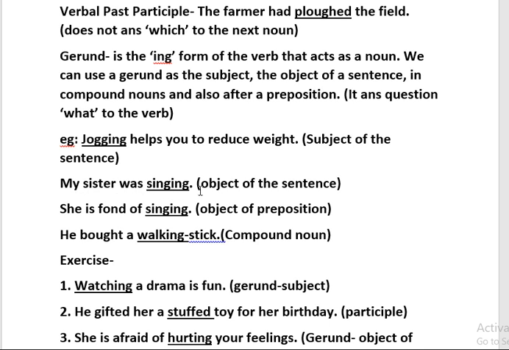She was singing. So it is here what? Again gerund, and it is object of the sentence here, because it is coming after the verb. As I told you in my earlier lectures, when a noun or pronoun comes before the verb, it is the subject of the verb. When it is coming after the verb, it is the object of the verb. So here this noun is coming before the verb, so it is subject of the sentence. Now this gerund is coming after the verb, so it is object of the sentence.